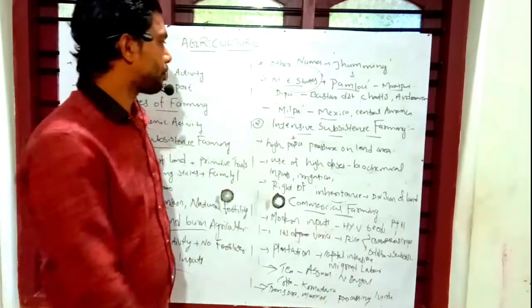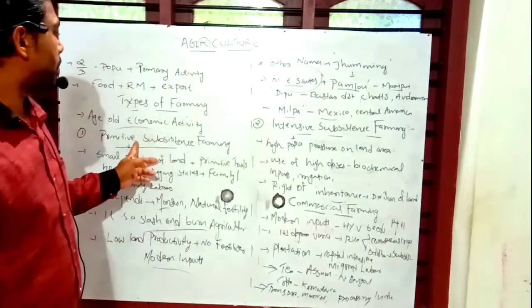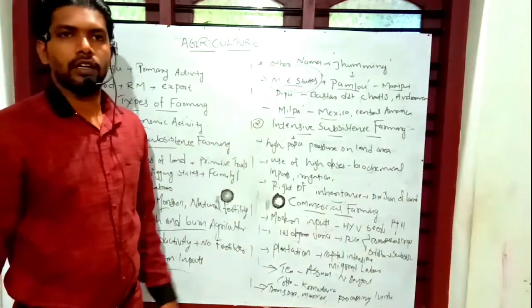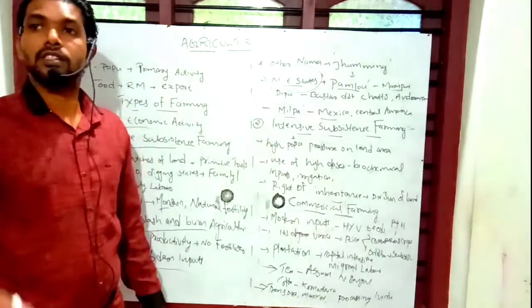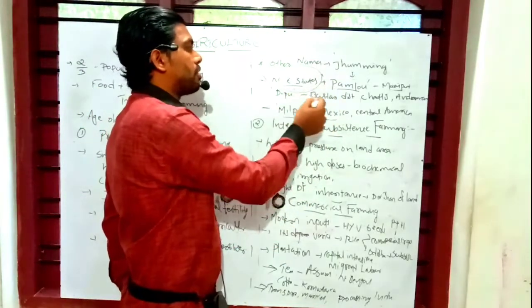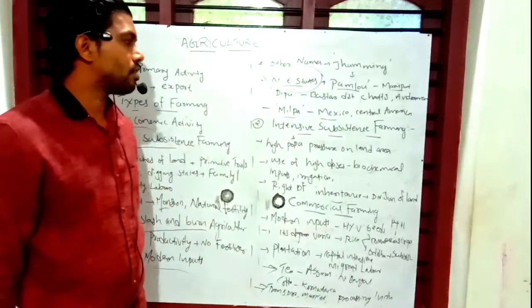So once again, another name for primitive subsistence farming, or slash and burn agriculture, is Jhumming in India. In the northeastern states it has different names in different areas: Pamlo in Manipur, Dipa in Bastar district of Chhattisgarh and the Andaman Nicobar Islands, and Milpa in Mexico and Central America.